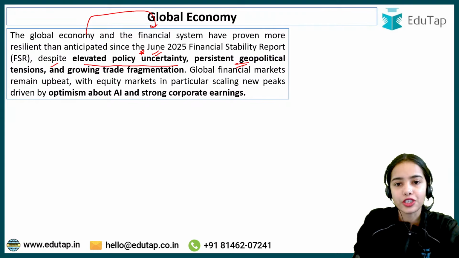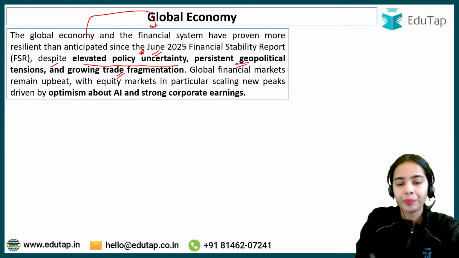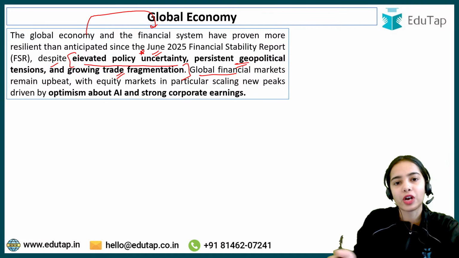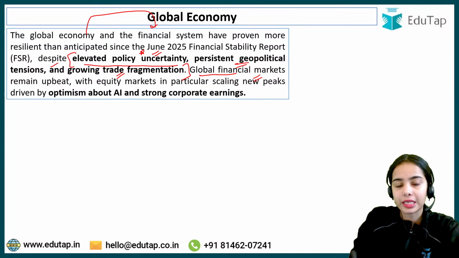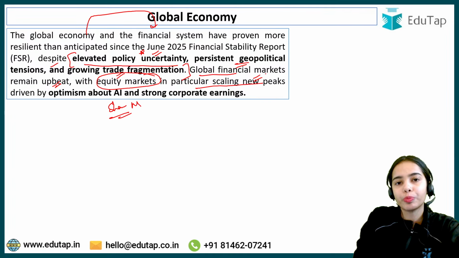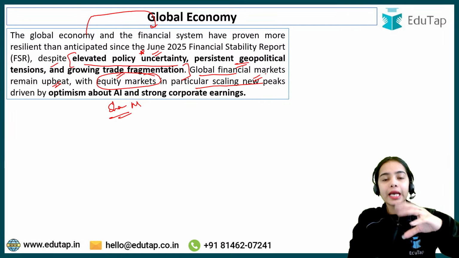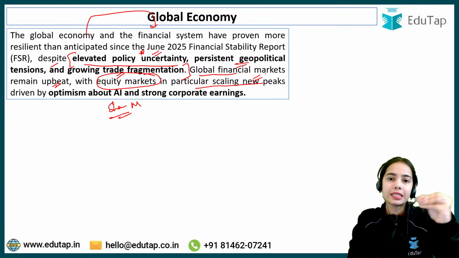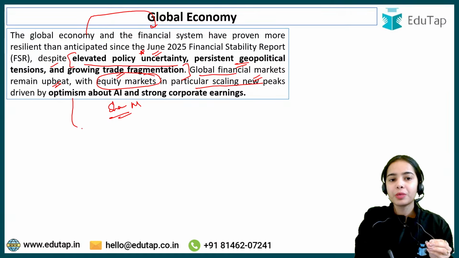Persistent geopolitical tensions are arising between the different countries, along with growing trade fragmentation, in the global financial markets. So in spite of these problems, there is still resilience in the global economy and the financial system. The global financial markets remain upbeat, with equity markets, that is the share market basically, in particular scaling new peaks. So the share market is still booming, and share prices are still increasing because of the optimism about the